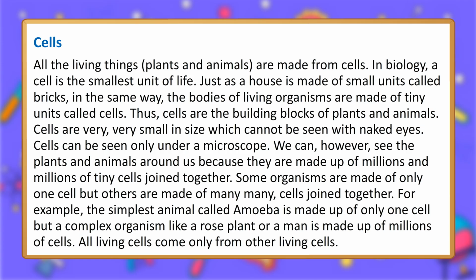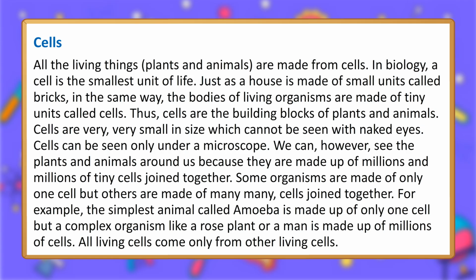Cells are very, very small in size which cannot be seen with naked eyes. Cells can be seen only under a microscope. We can, however, see the plants and animals around us because they are made up of millions and millions of tiny cells joined together. Some organisms are made of only one cell, but others are made of many cells joined together. For example, the simplest animal called amoeba is made up of only one cell, but a complex organism like a rose plant or a man is made up of millions of cells.